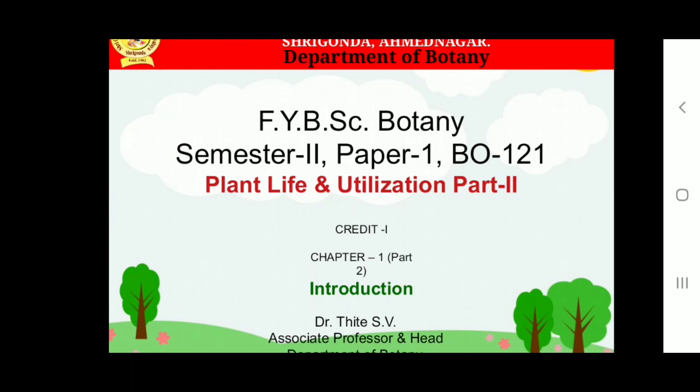Students, today we are going to start the next topic in the first chapter, that is gymnosperm diversity. So first we see a general introduction about this group, gymnosperms.